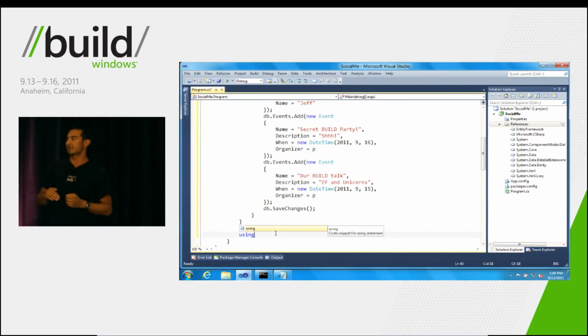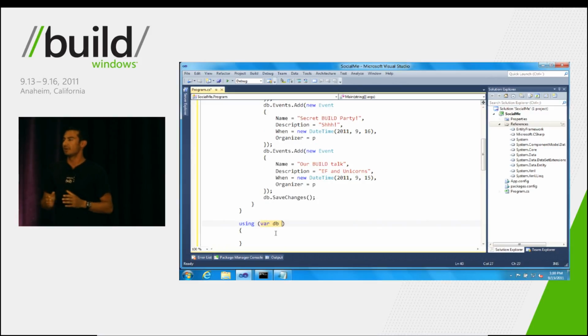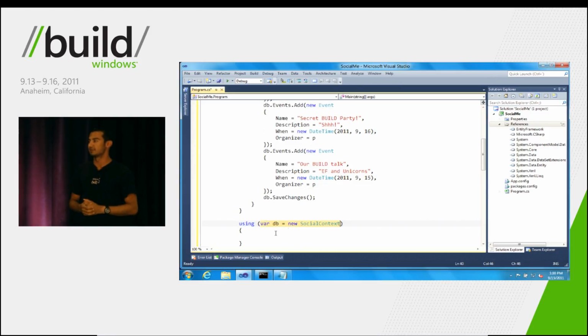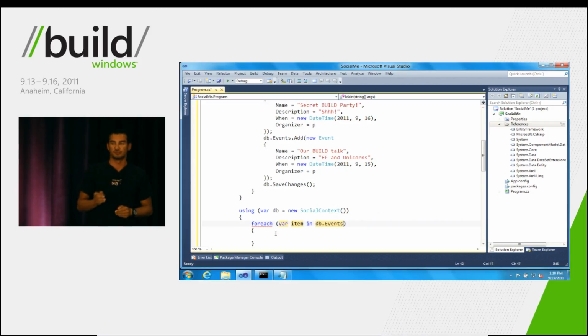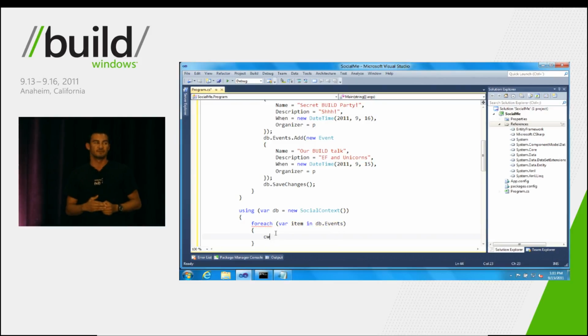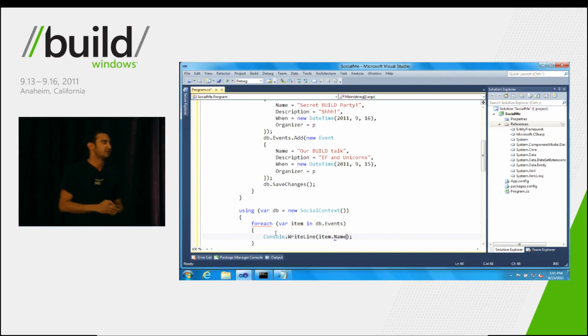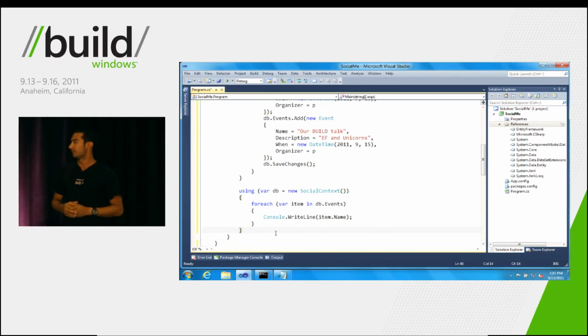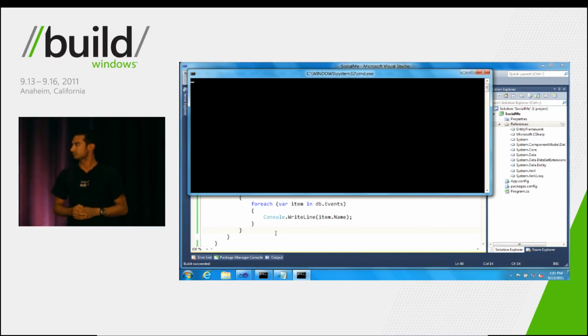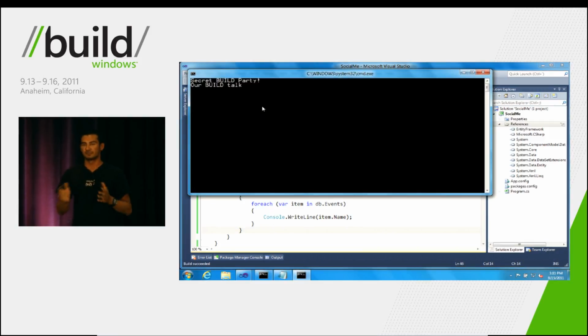So next, for the second part of this workflow, we'll go ahead and create a new instance of the context yet again, but this time we'll query for the events that we just saved. So to do this, we'll simply iterate over the events DbSet that we created earlier and write out all of the names of those events. So at this point, let's run it. You can see these are the events that we saved to the database.